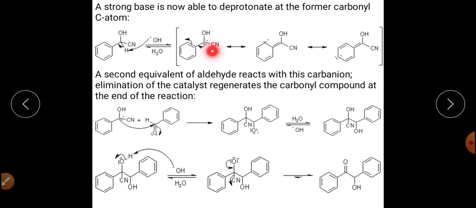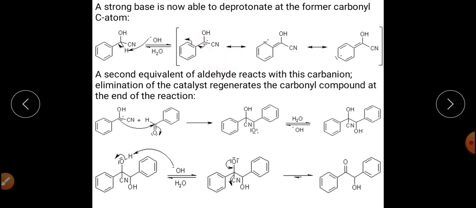CN is attached to this carbon and CN is an electron withdrawing group, so it will stabilize this carbanion. This is the first point.